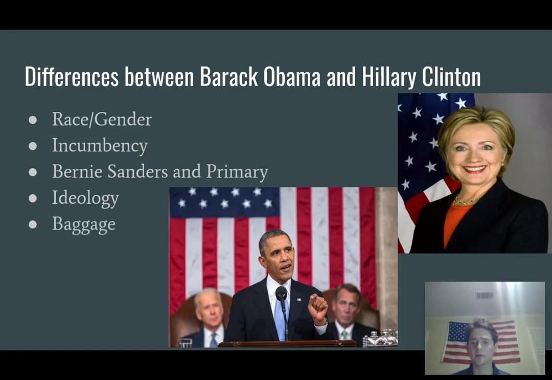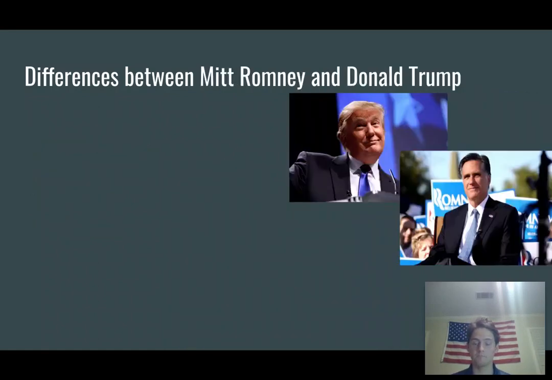And also, Hillary Clinton just had some unique baggage with the emails, Benghazi, and even the Monica Lewinsky affair with Bill Clinton that Barack Obama didn't have. So I definitely think that dragged her down some.